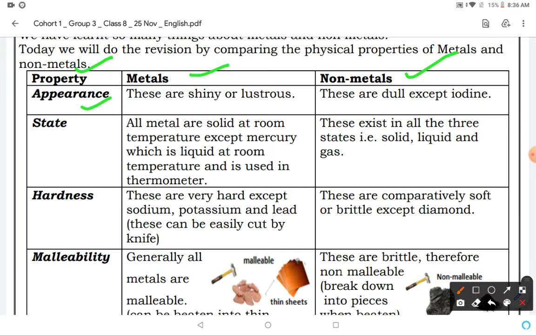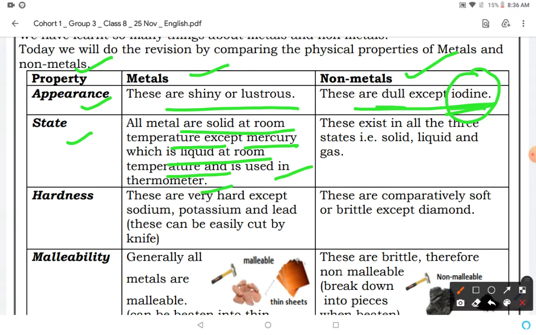The first property, appearance. Metals are shiny or lustrous. Non-metals are dull except iodine. Only iodine is lustrous or shiny, and all the other non-metals are dull. In the second property, all metals are solid at room temperature except mercury, which is liquid at room temperature and is used in thermometers. So you should remember the exception. In the case of non-metals, these exist in all three states: solid, liquid, gas.